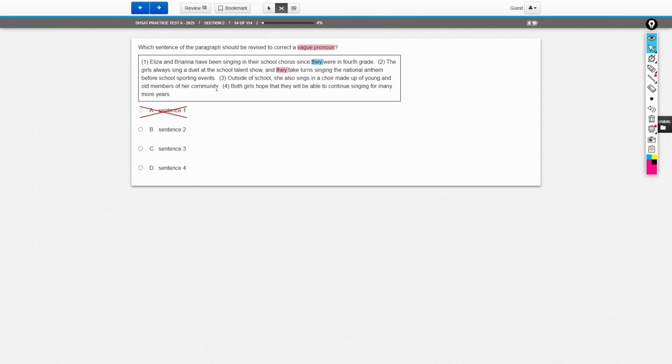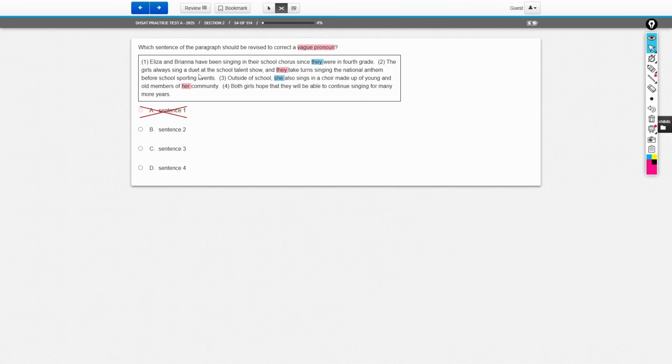Okay? Finally, sentence 3. It says, outside of school, she also sings in a choir made up of young and old members of her community. Here I have a problem. Who is she? We have 2 girls, remember? We have Eliza and Brianna. Saying she is singular. That's talking about one person. Well, I have a sentence about 2 people, right? Eliza and Brianna. So I don't know who she is. I don't know who she's referring to. And I don't know